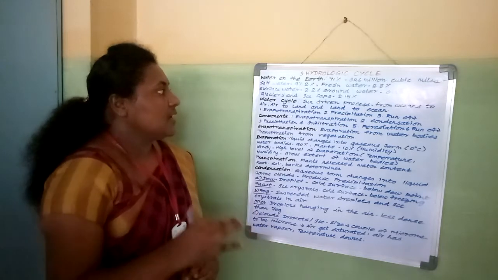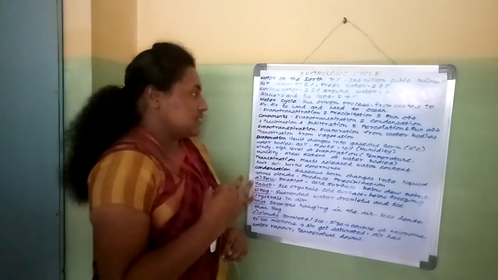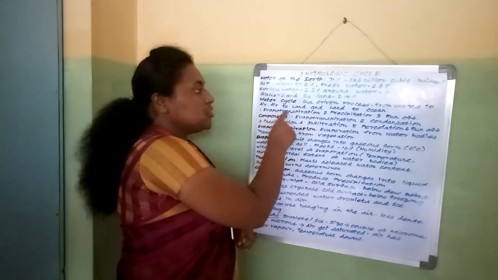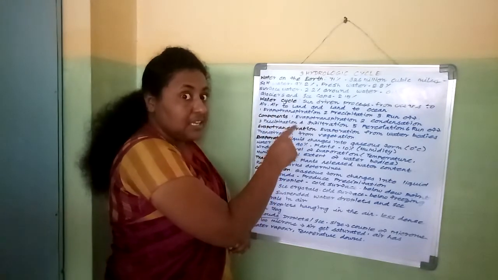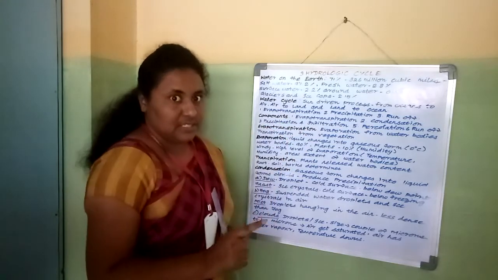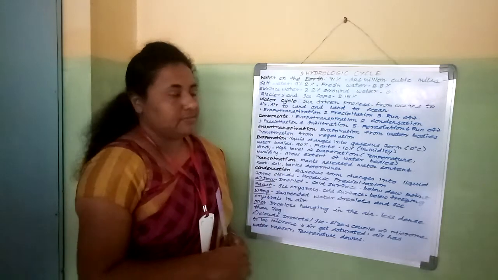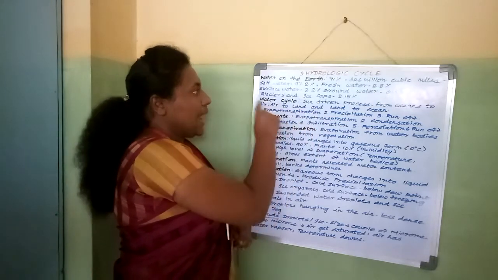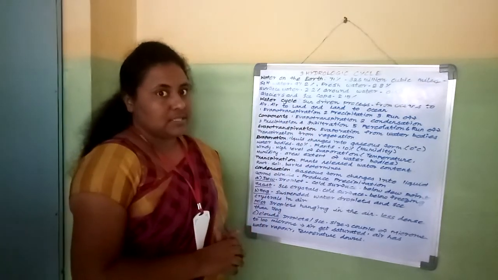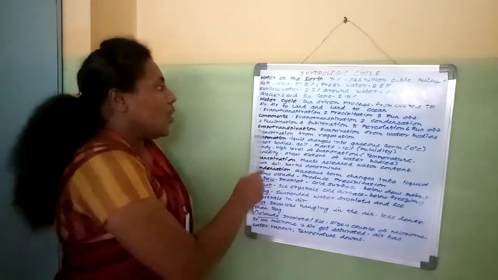Here the water cycle consists of three phases. One is evapotranspiration. Say after me, evapotranspiration. Next one is precipitation. Third one is runoff. So these three phases happen in the water cycle. Have you understood this?